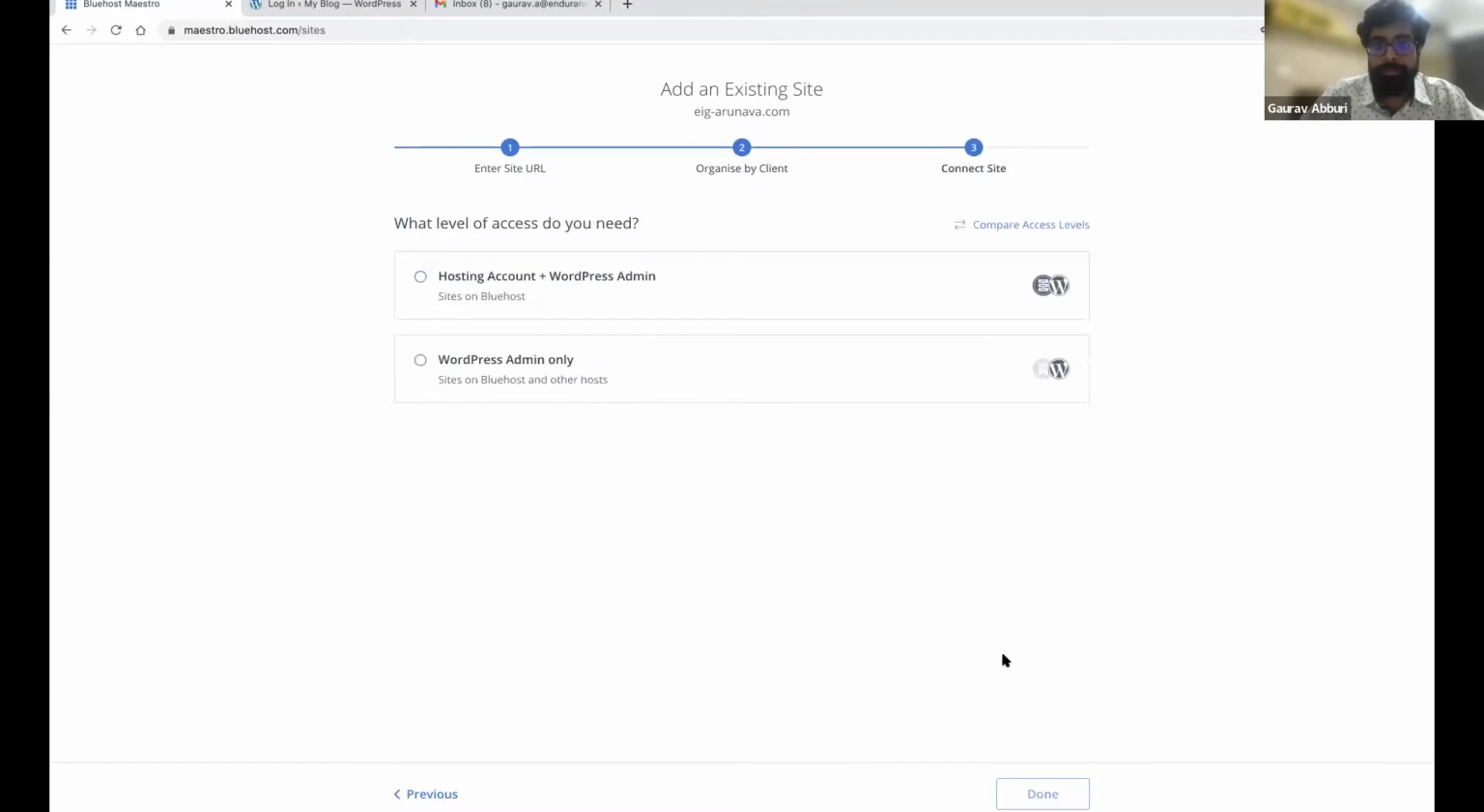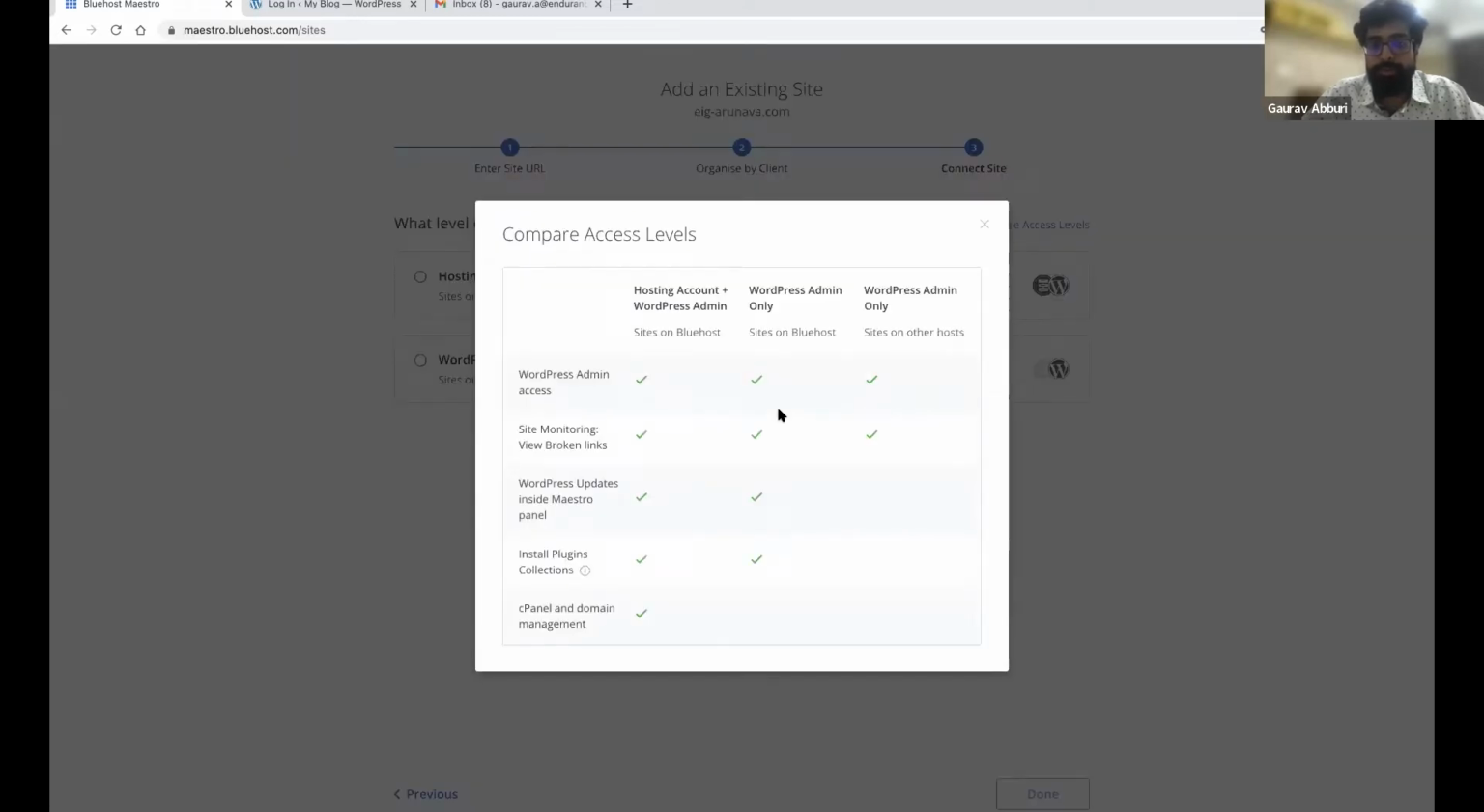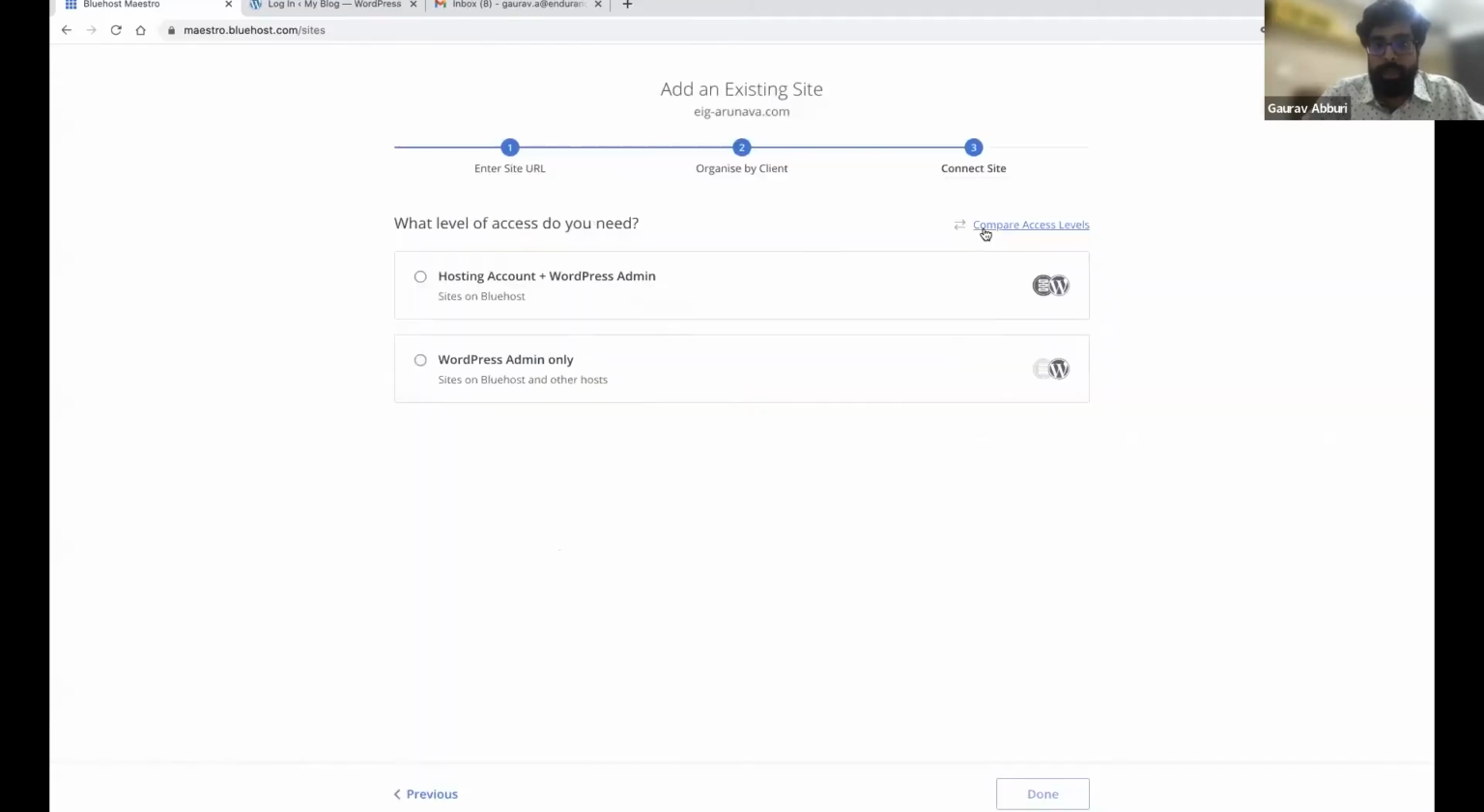Now proceeding. So here you can choose what level of access you will need for that site. And to get a detailed view of what each level of access gives, you can click on here, which gives you a view of what level of access and what features are available in each access level. Now, I would want hosting account and WordPress admin, and this level of access is exclusive to sites on Bluehost.